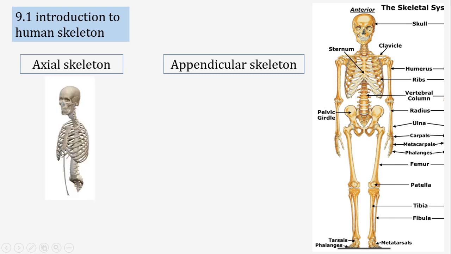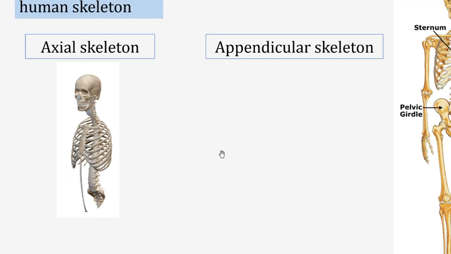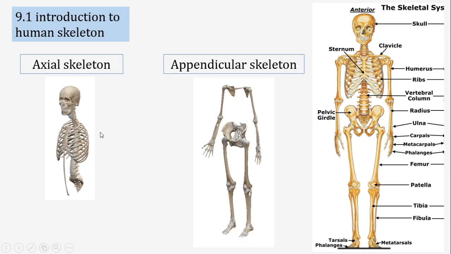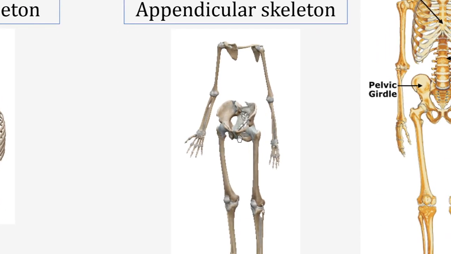For example, the central axis part of the human bone, that contains the skull, the vertebral column, the ribs and thoracic cage, makes the axial skeleton of our skeletal system. And the other parts connected with the axial skeleton are called the appendicular skeleton. For example, the shoulder girdle, the pelvic girdle, the hands and the legs, all of them make the appendicular skeleton.